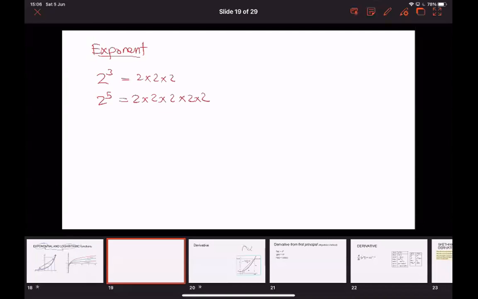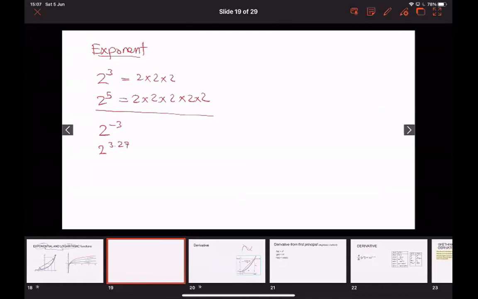Yeah, I mean, you understand how we find the exponent. Okay, if that is the case, let me ask you a question then. If we define the exponent like this, then what is this guy? 2 to the power minus 3. How can we define 2 multiplied negative 3 times, for example, from this concept? What about this one then? 2 to the power, let's say 3.5 or 3.27. How can we multiply 2 3.27 times?